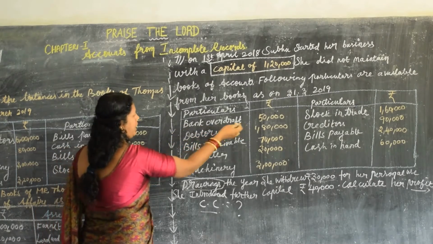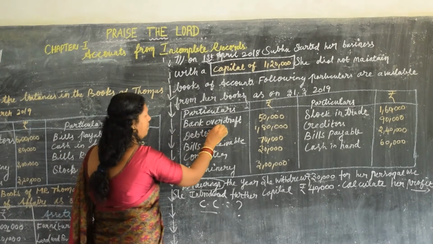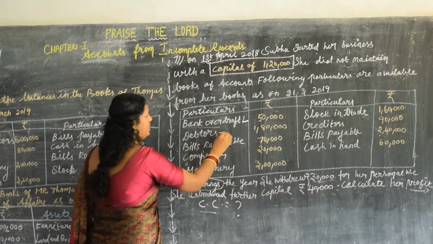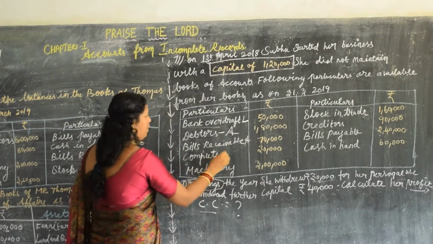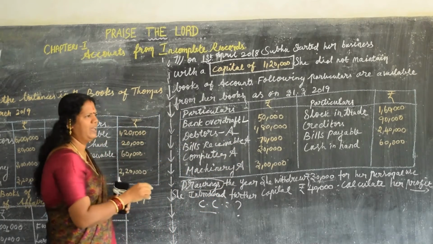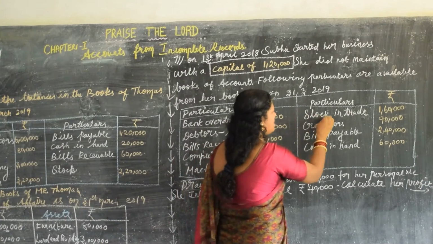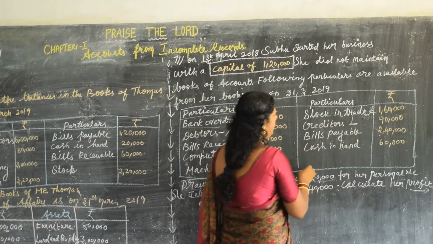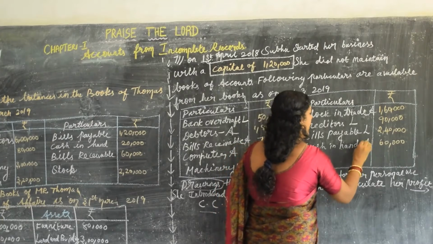I'm writing over here. Check it. Bank overdraft, where will it come? In the balance sheet. Yes, it is L, liabilities. Debtors, it is A. Bills receivable, it is A. Computer, it is A. Machinery, it is A. What does A denote? It is assets. Stock in trade, what is this? Yes, A, asset. Creditors, L, liabilities. Bills payable, L. Cash in hand, A. That's all.